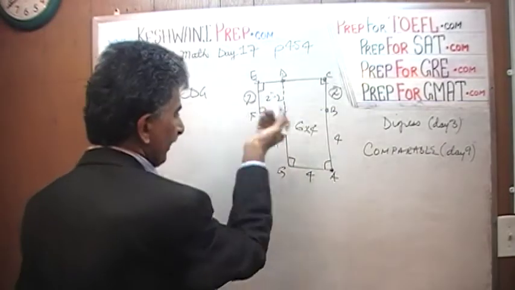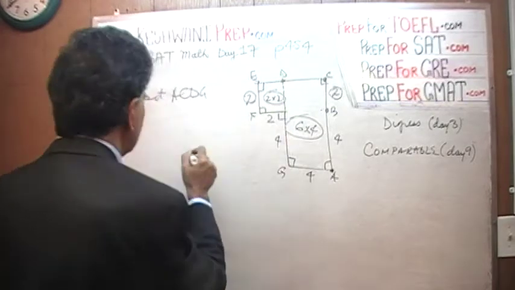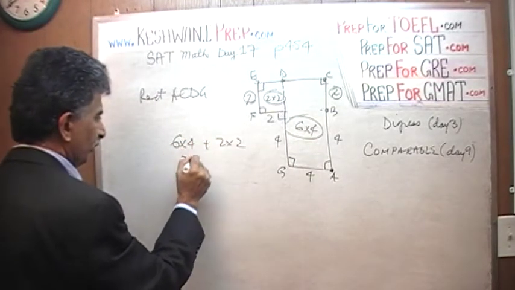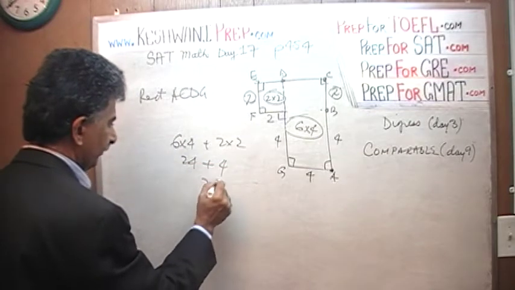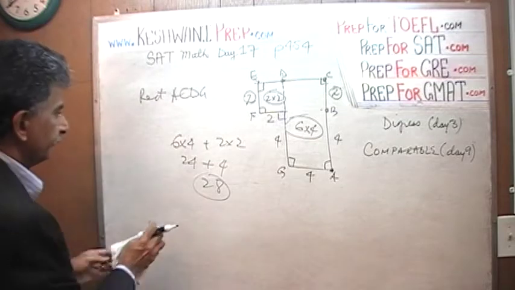I made it too complicated, it's not necessary. This is 6 by 4, this is 2 by 2, a 6 by 4 plus a 2 by 2. 6 times 4 is 24, plus 4, the answer is 28. That was number 8. That's it, we're done with it.